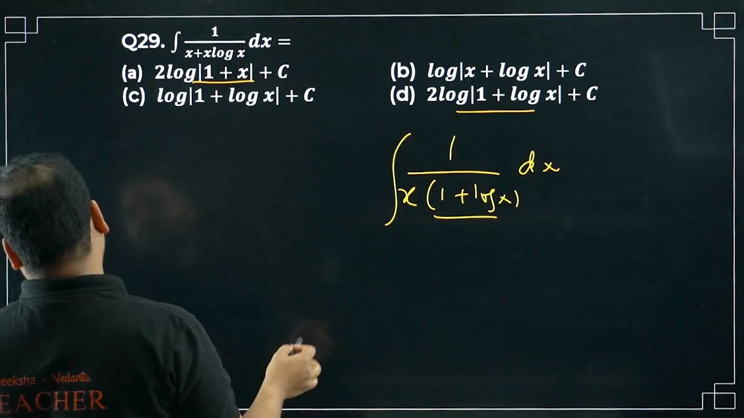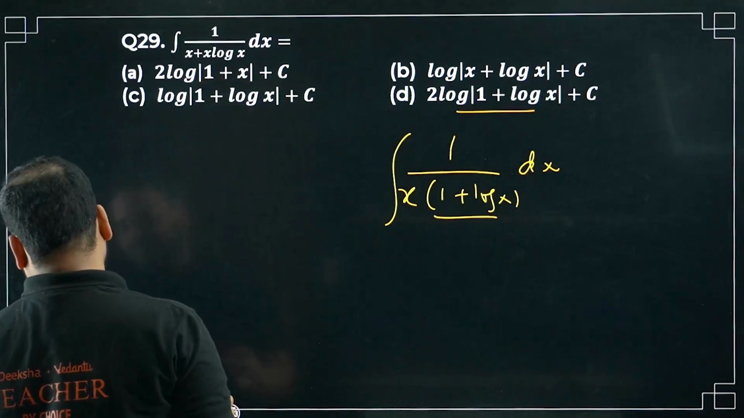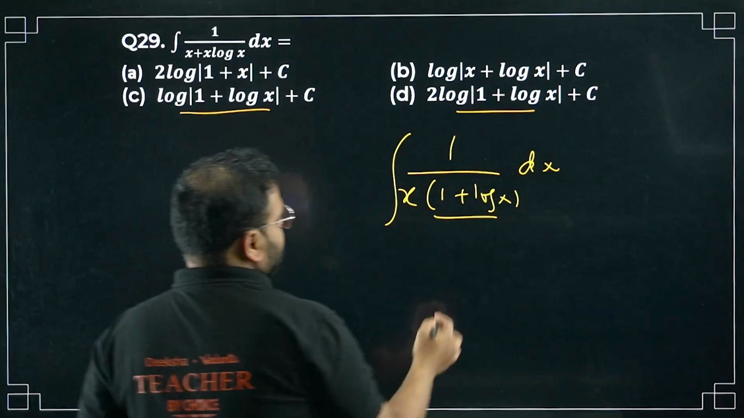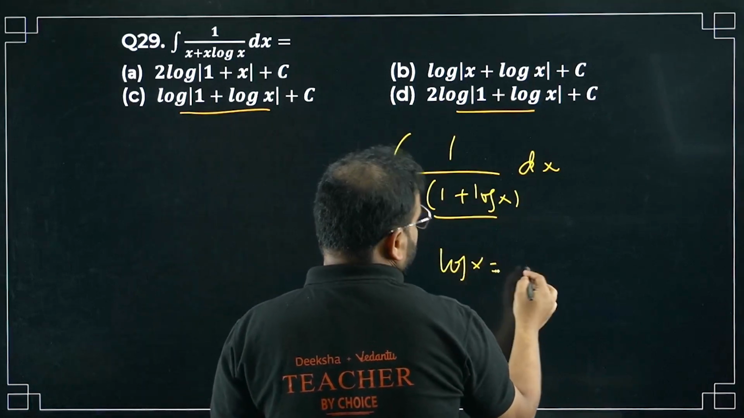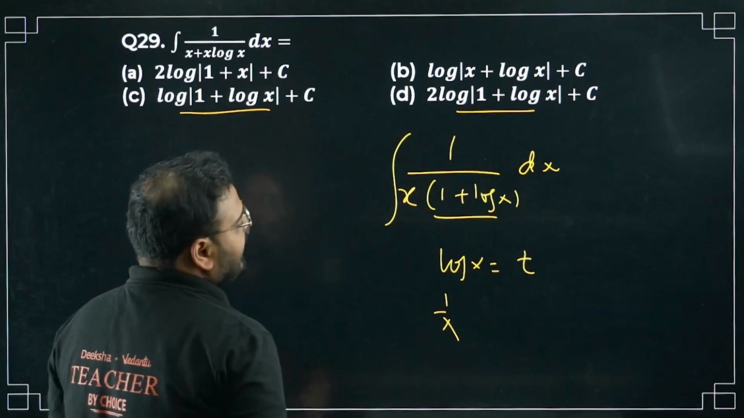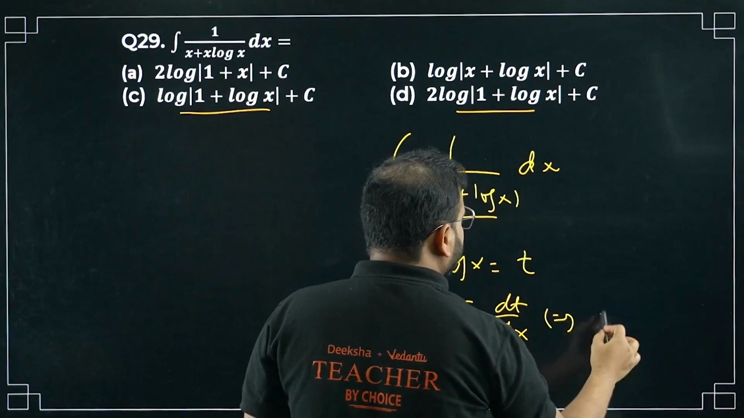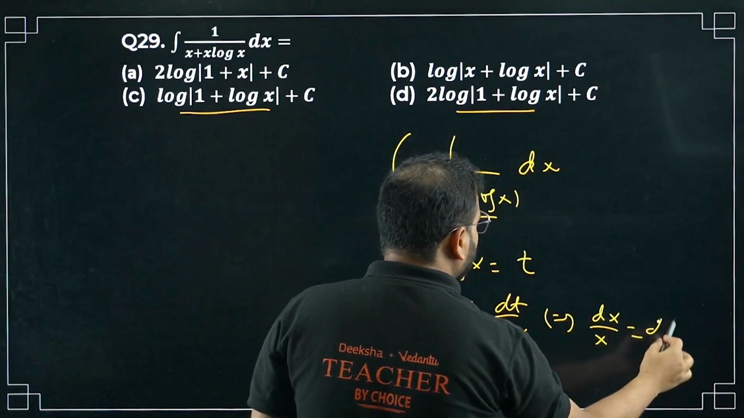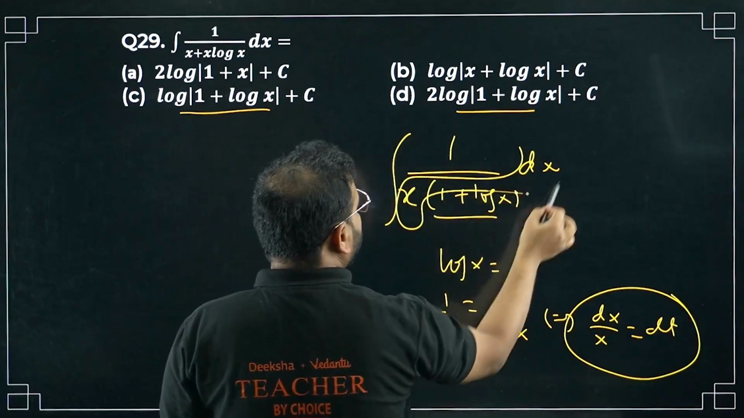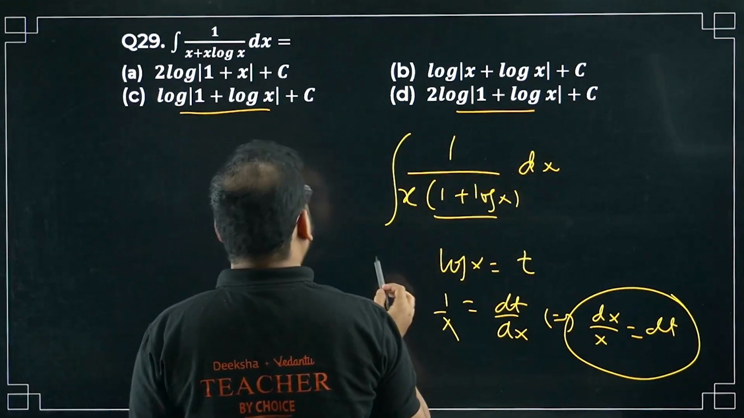No, not option A, right? Option C is there actually. I'm looking for 1 plus log x, right? Option C is the right answer. Please check. Take here log x as t. Differentiate now. 1 by x equals dt by dx. So I get here dx by x equals dt, right? So this part will become dt directly.